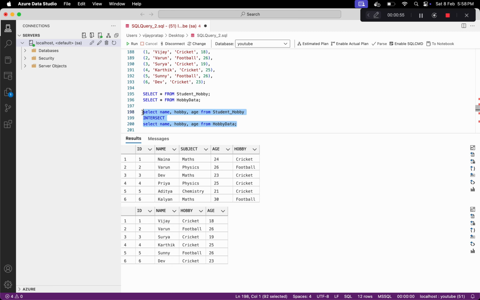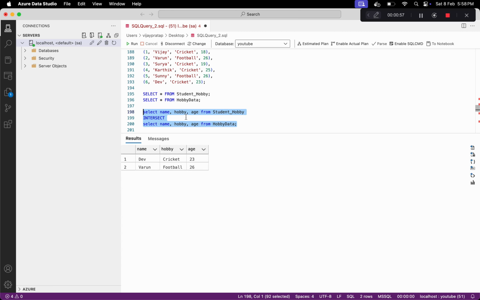So let's run this. Yes, so you can see now we have only the common rows that are there in both the tables, and by using this intersect operation we can find out the common rows. So this is how we can solve this problem.